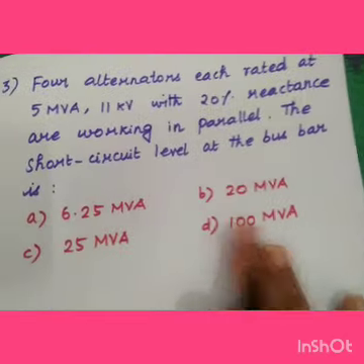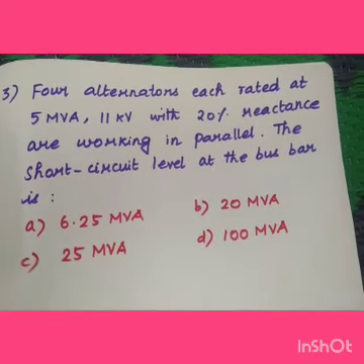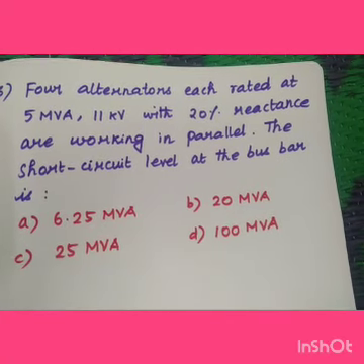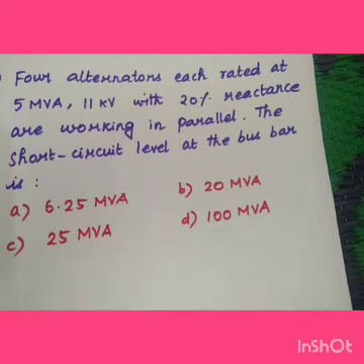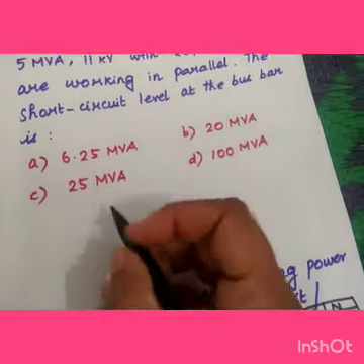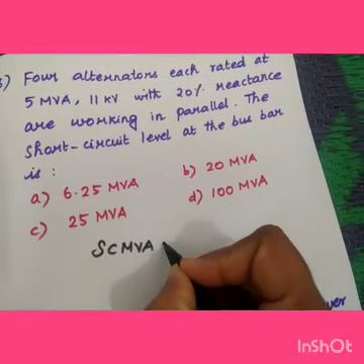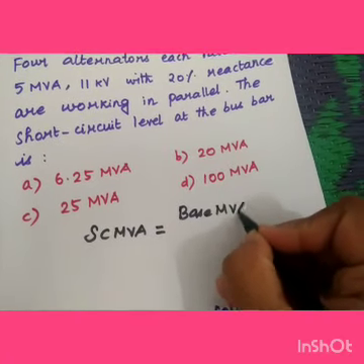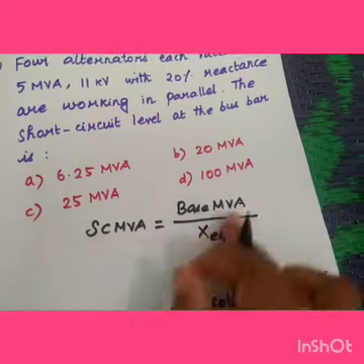And the third one: 4 alternators, each rated at 5 MVA, 11 kV with 20% reactance, are working in parallel. The short circuit level at the bus bar is, so you can see 4 different options. Short circuit MVA: the formula is SC MVA is equal to base MVA divided by equivalent reactance. Please remember this formula.